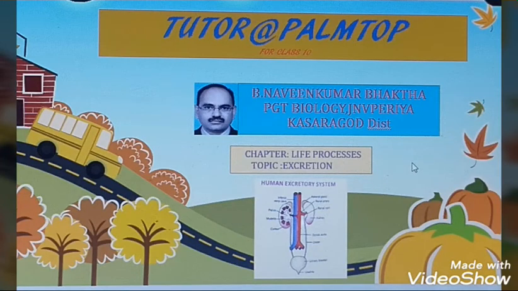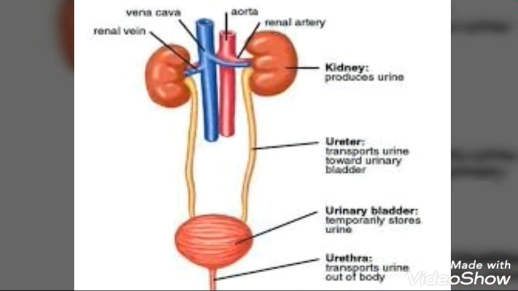Well, my dear students, today let us learn about the process of excretion. Excretion is a biological process by which an organism gets rid of excess or toxic waste products of metabolism. The major toxic material produced is urea in case of human beings. Uric acid is the excretory product in birds, while ammonia in fishes.